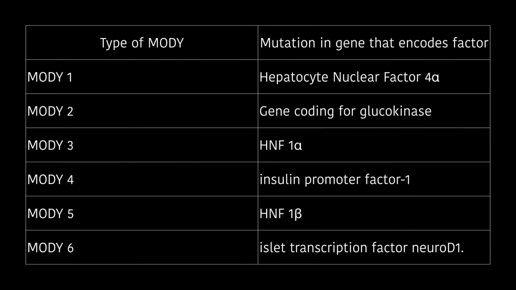Type of MODY and mutation in gene that encodes factor. 1. MODY 1, hepatocyte nuclear factor 4 alpha. 2. Gene coding for glucokinase. 3. HNF1 alpha. 4. Insulin promoter factor 1. 5. HNF1 beta. 6. Isolate transcription factor NeuroD1.